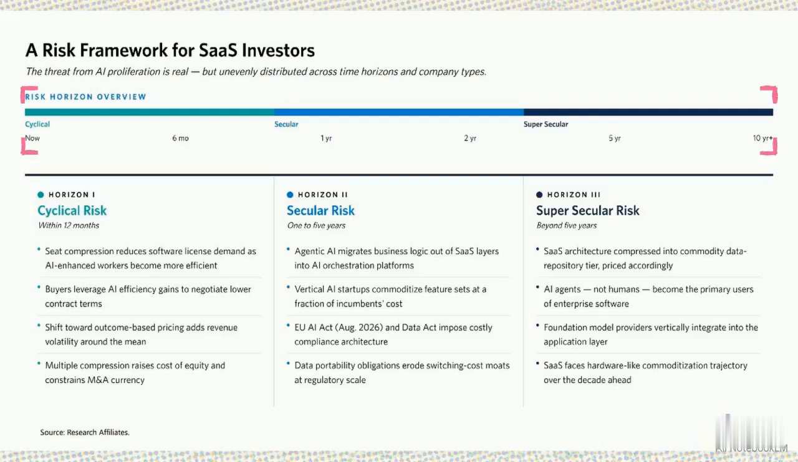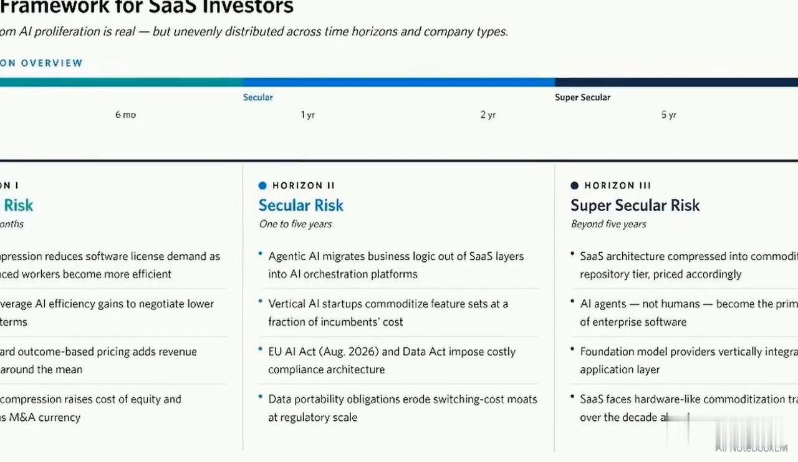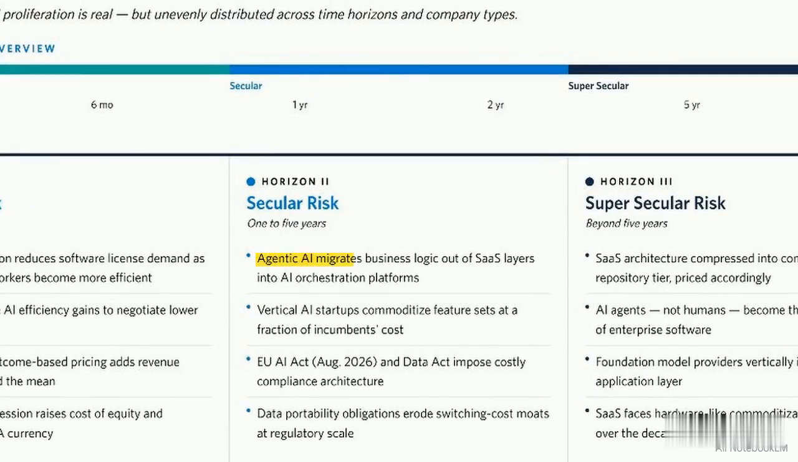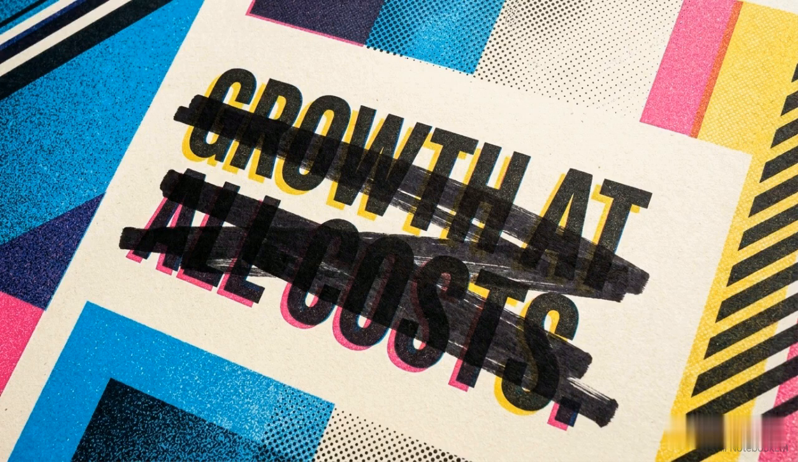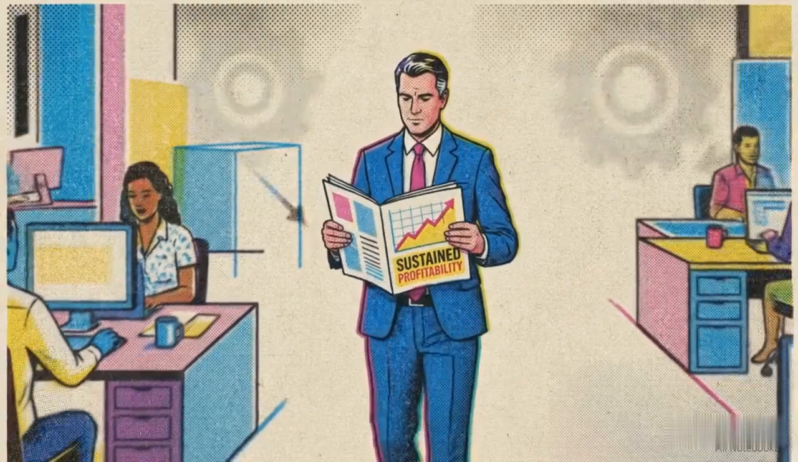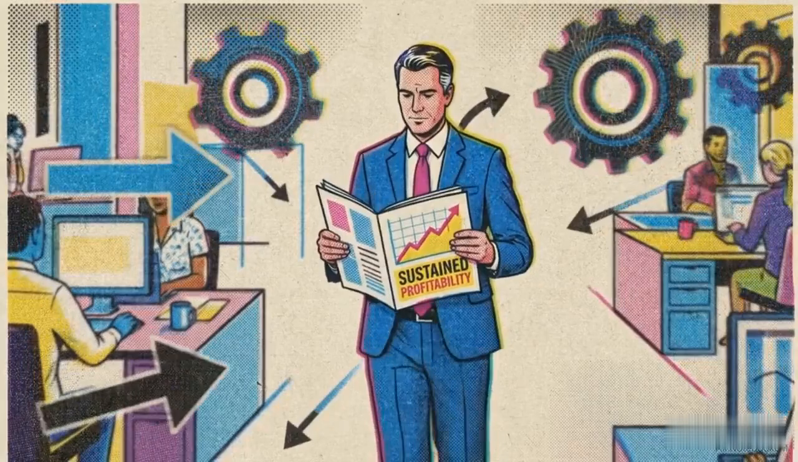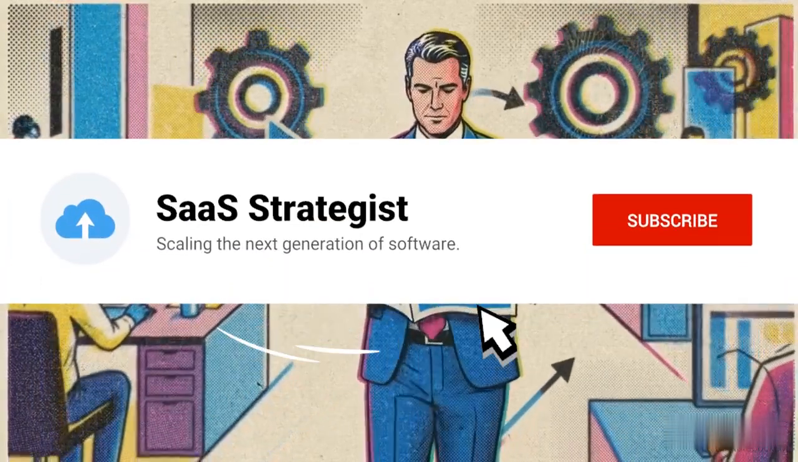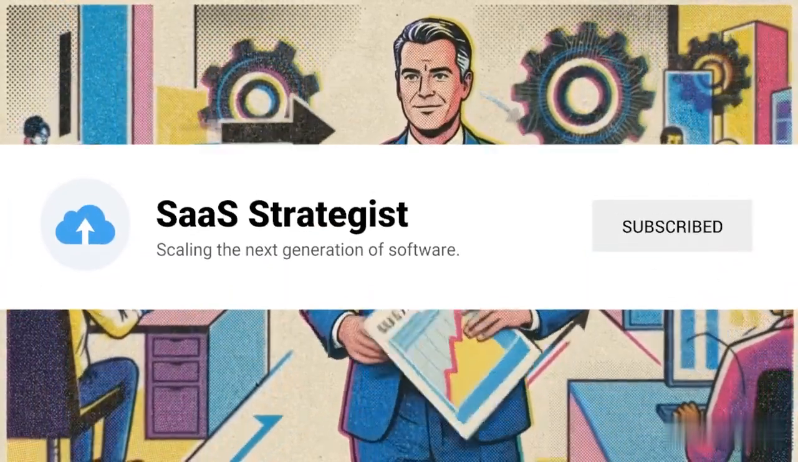Look at this risk horizon. The AI driving efficiency introduces new threats over the next 5 years. Within the secular risk column, agentic AI threatens to migrate business logic out of traditional software layers directly into AI orchestration platforms. For modern operators and investors, growth for growth's sake is a relic. The defining truth of the next decade: efficiency is the new growth. Only those who master unit economics will survive the transition.